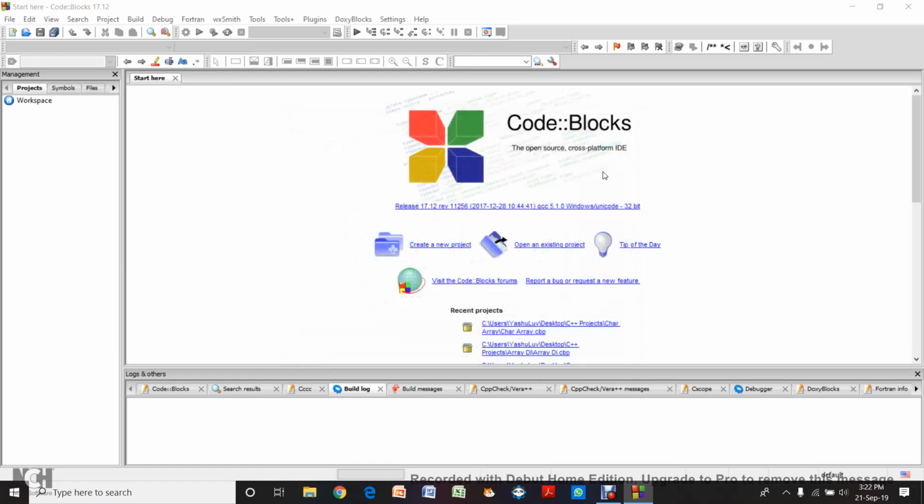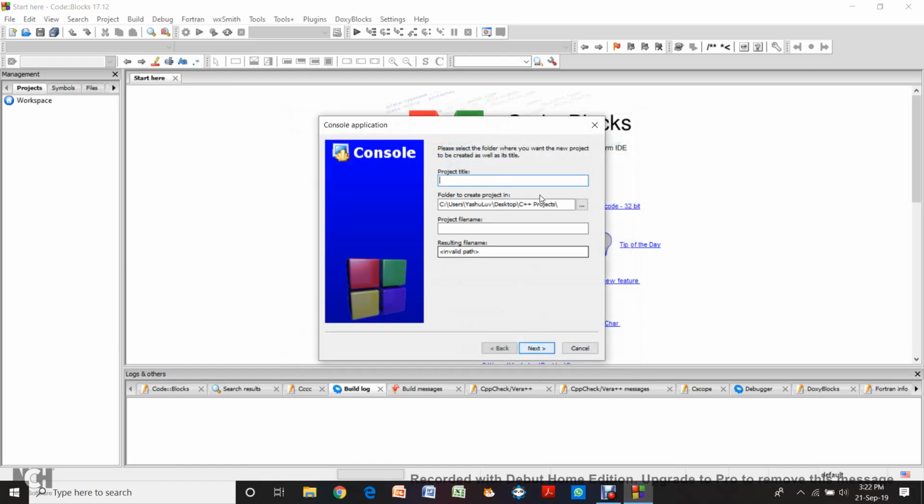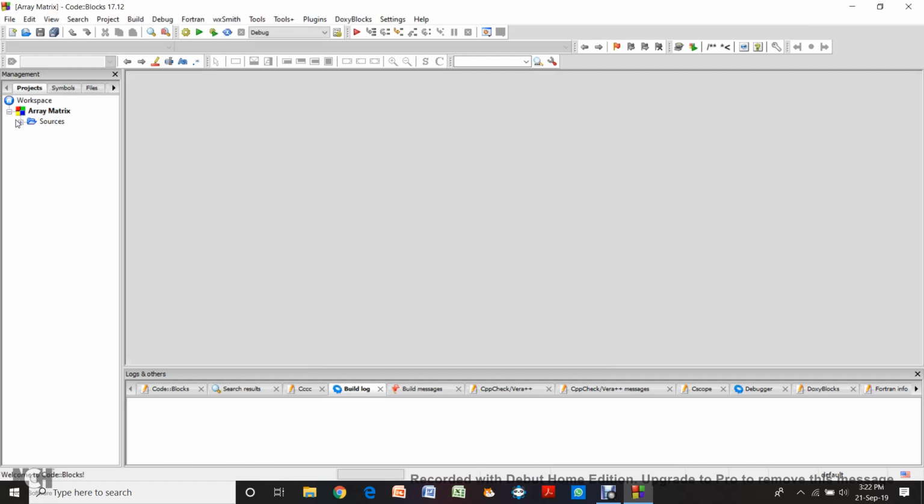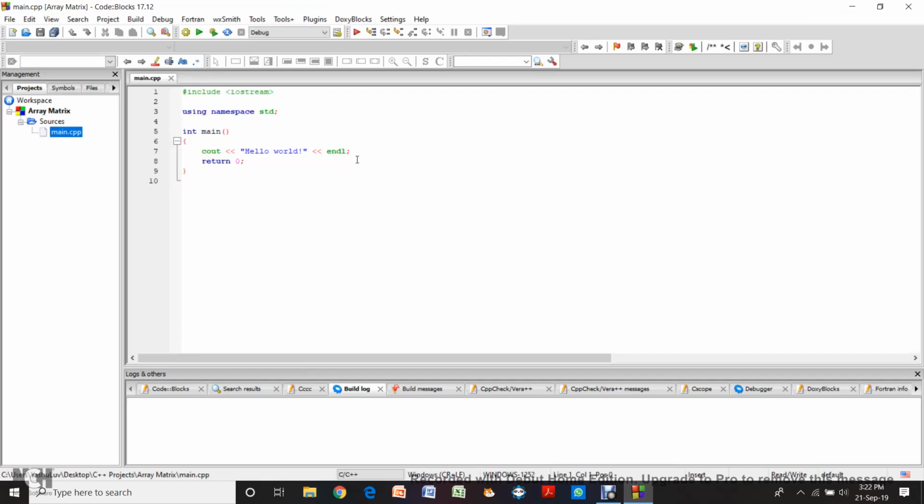So firstly, let's make an app. Let's make the project. We'll name it array matrix. So this is finished. Okay, now we'll open resources main.cpp and remove all of this junk.